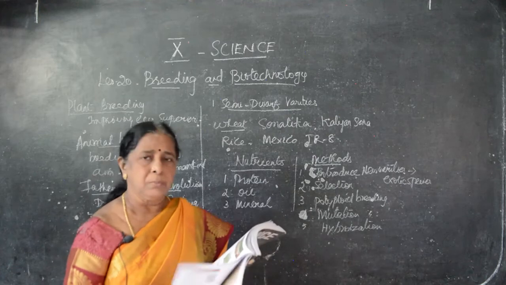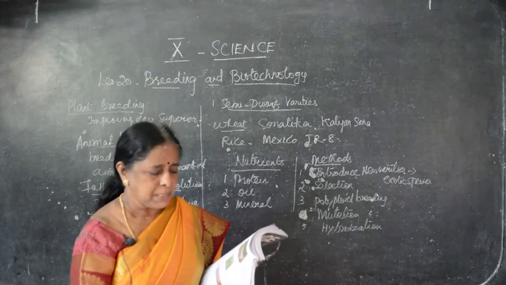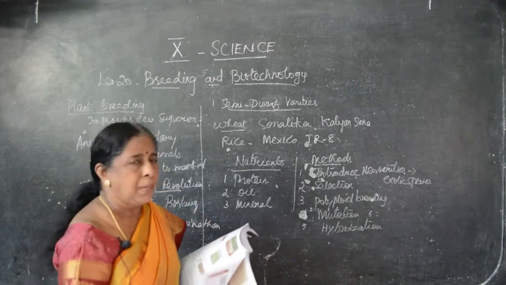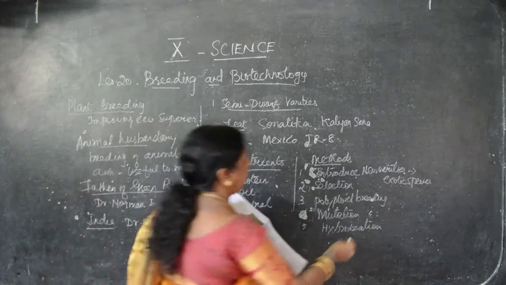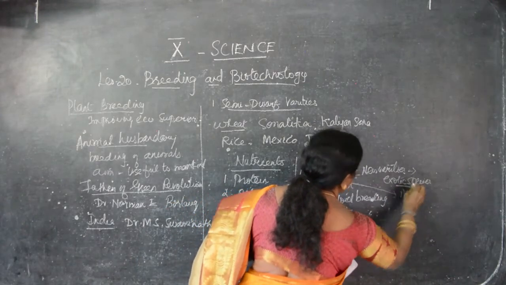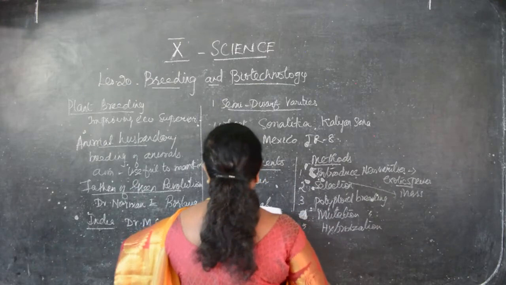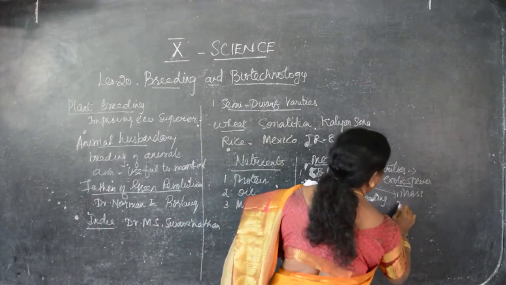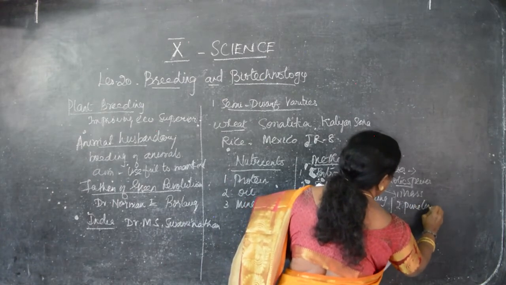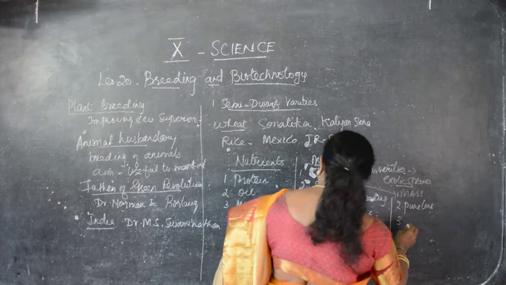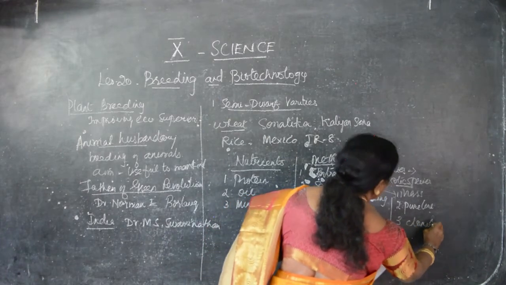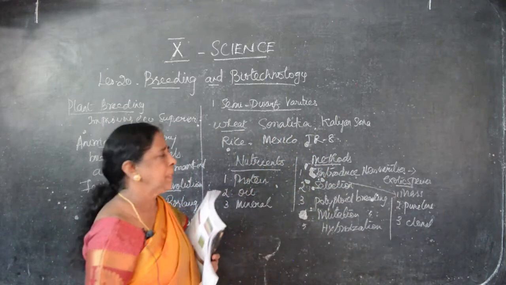So selection also has three kinds: mass selection, pure line selection, clonal selection. What are the three kinds? Mass selection first. Next one, pure line. Third one is clonal. You see how the selections differ from each other.